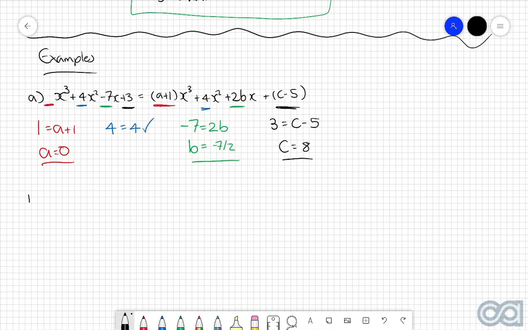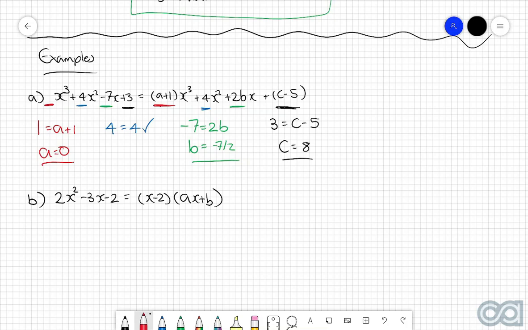The second example that we're going to look at is this one here: 2x squared take 3x take 2 is equal to (x take 2) multiplied by (ax plus b). And in this particular case, we're being asked to find the values of a and b. Now for this one here, we're going to avoid the immediate use of expansion and then collection of like terms, and instead opt for using the leading coefficients and the constant terms.